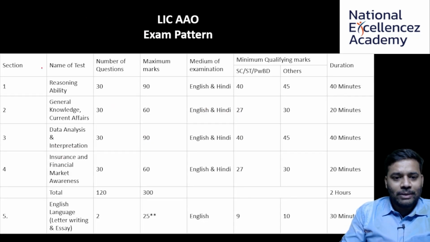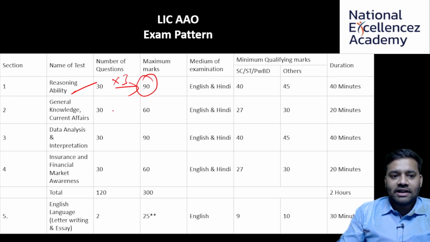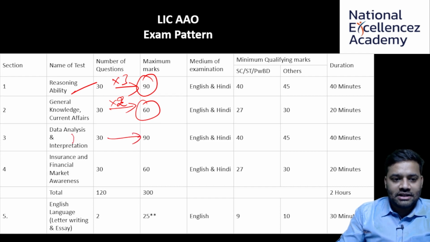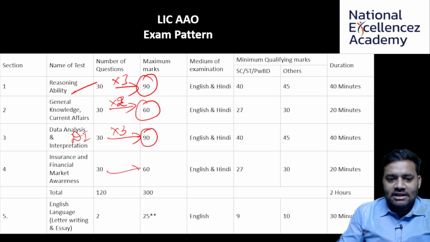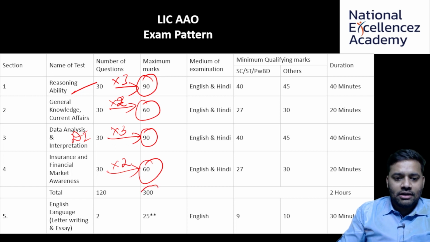When we go forward to mains, here as well the syllabus is the same. Reasoning ability, there will be 30 questions at 3 marks each, that is 90 marks maximum. And general knowledge, 30 questions at 2 marks each, that is going to be 60 marks. And data analysis and interpretation, that is DI, is going to be 3 marks each, so here it's going to be 90 marks. And insurance and financial market awareness, this is going to be 2 marks each, 30 questions, so 60 marks, summing to 300.